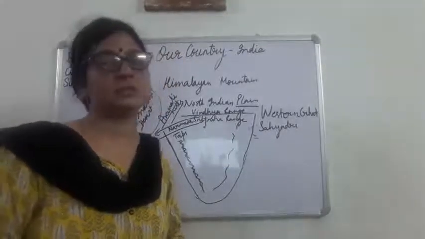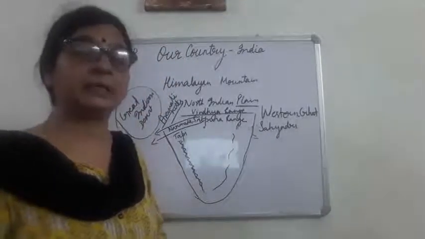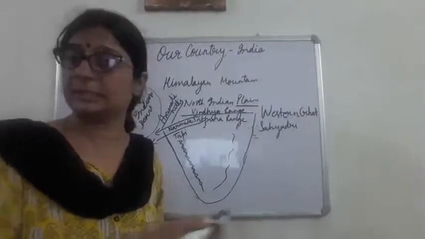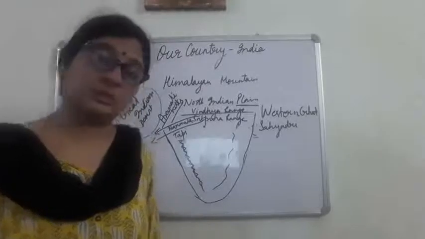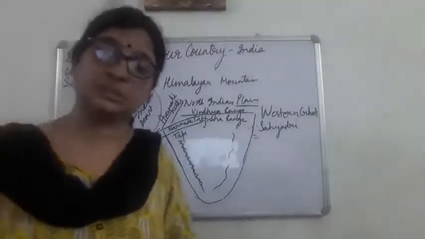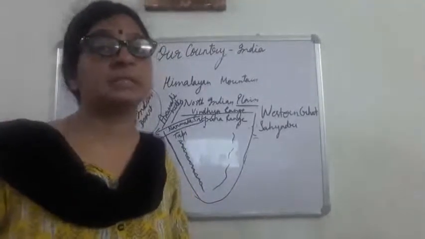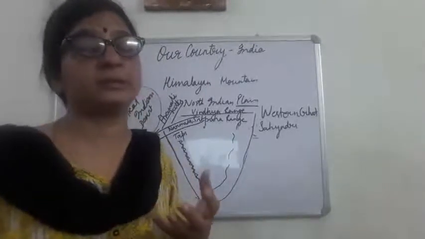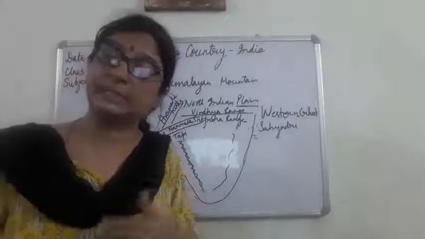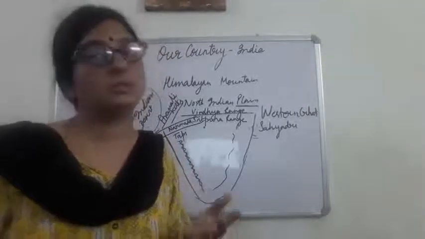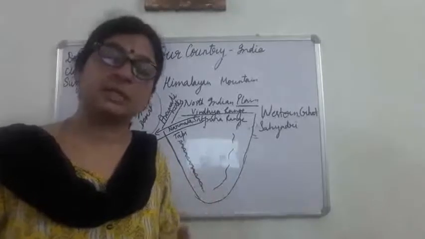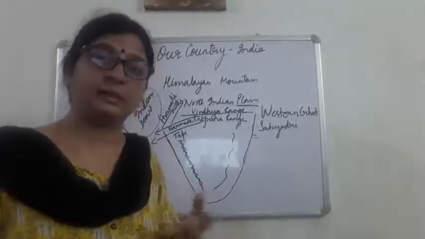And other than this, what we find is that our Deccan Plateau is very rich in minerals, as we have studied in the previous chapter. One of the most important utilities of plateaus is that they are a very important source of minerals. So like that, our Deccan Plateau is also one of the most important sources of minerals like coal and iron ore.